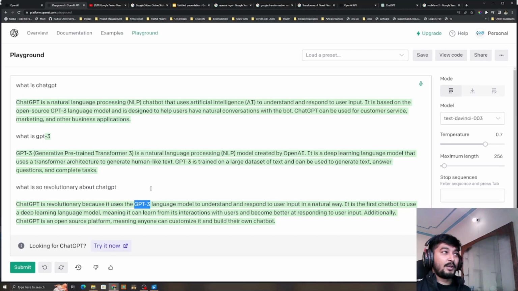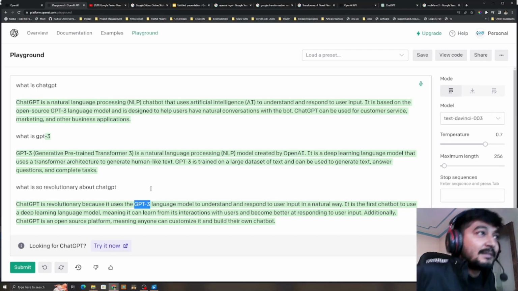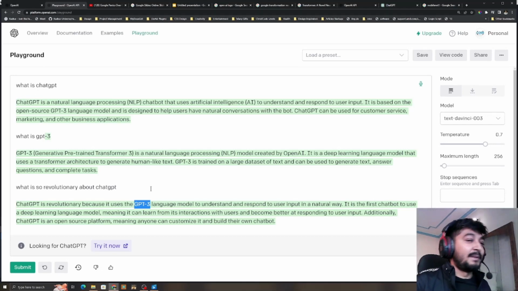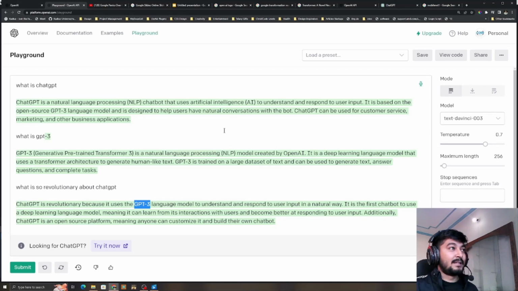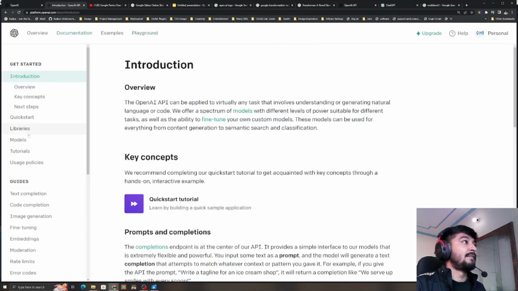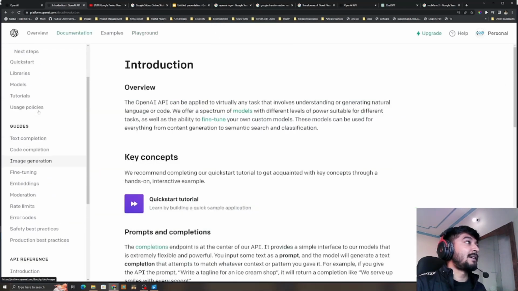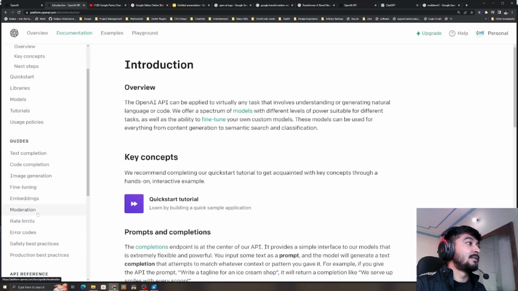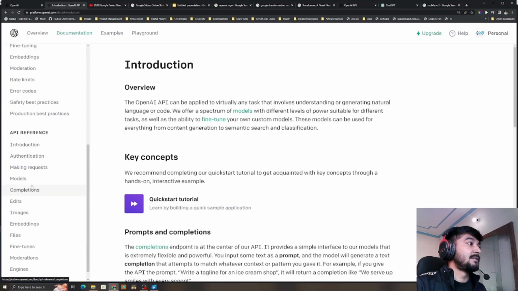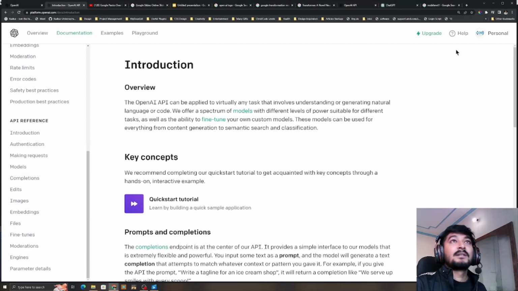But the goal of the video is basically to explain what is this fuss about ChatGPT and GPT in general. So we won't be diving into how to create neuron nodes and things like that, because that's not the goal of this video. The goal of this video is how to use these APIs. For example, if you go to the documentation section, these are guides, not API reference, models, images.